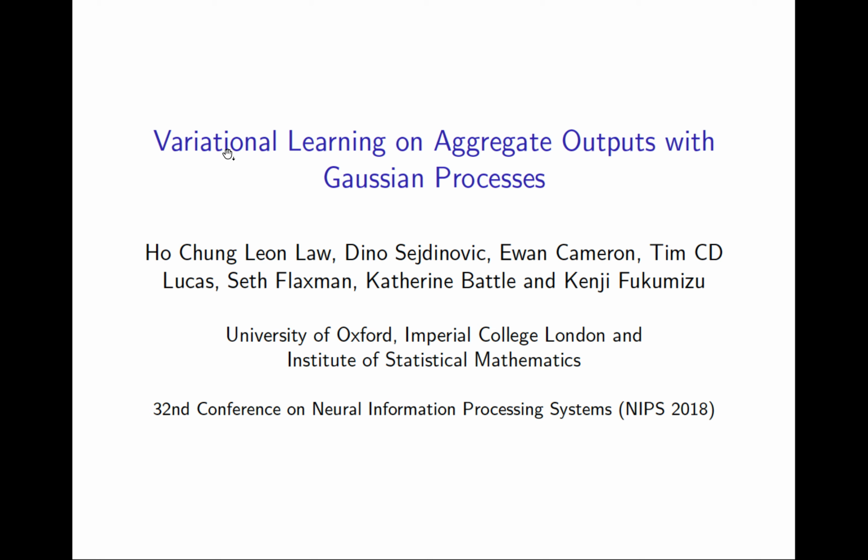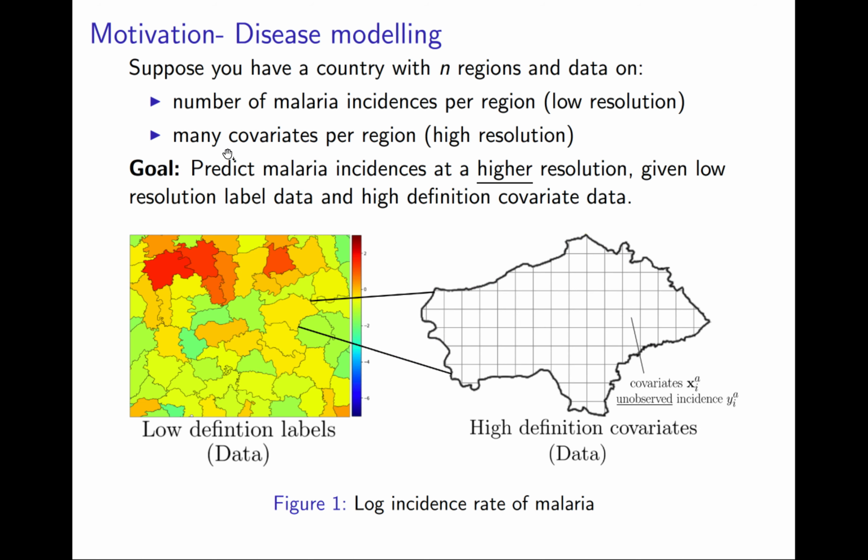This video is about the paper Variational Learning on Aggregate Outputs of Gaussian Process in NeurIPS 2018. The motivation for this work is disease modeling.